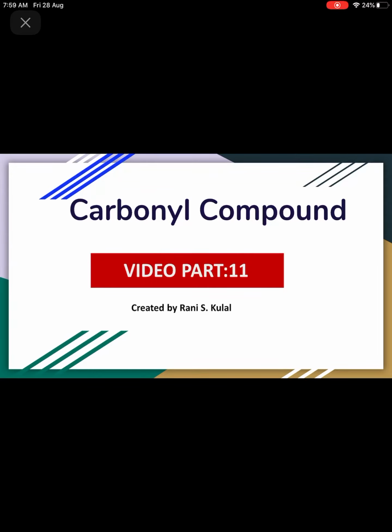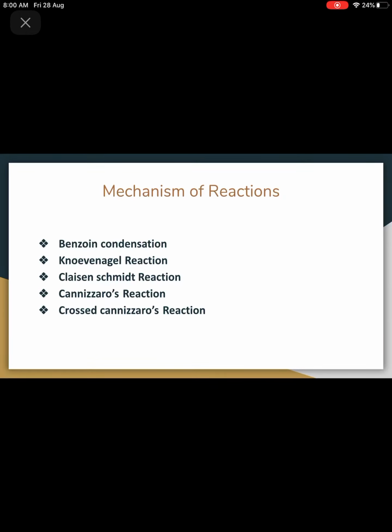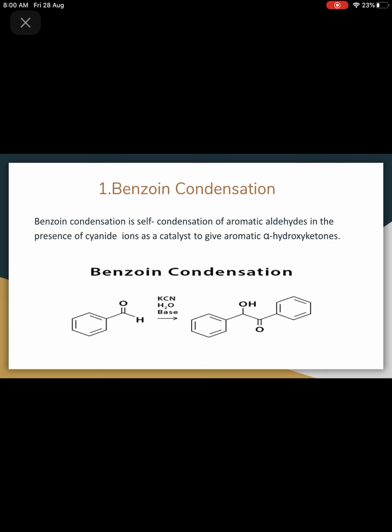Hello student. So this video is all about the different mechanisms of reactions. Mechanism of reactions: Benzoin condensation, Knoevenagel reaction, Claisen-Schmidt reaction, Cannizzaro reaction, Cross-Cannizzaro reactions. So these are almost 5 reactions and we are going to see the mechanism of all these reactions. So first reaction is what? Benzoin condensation.